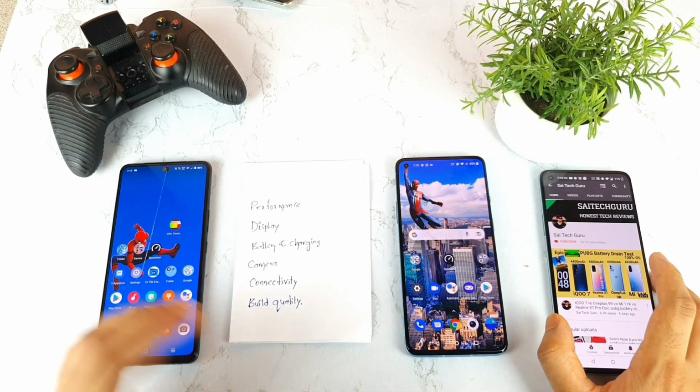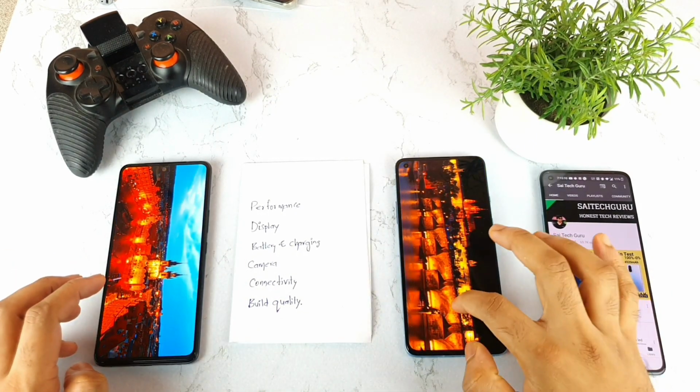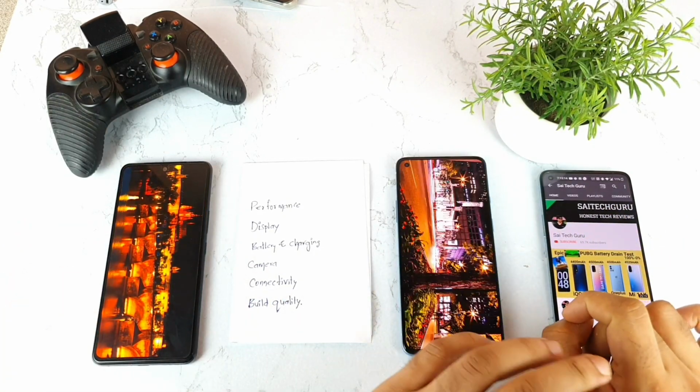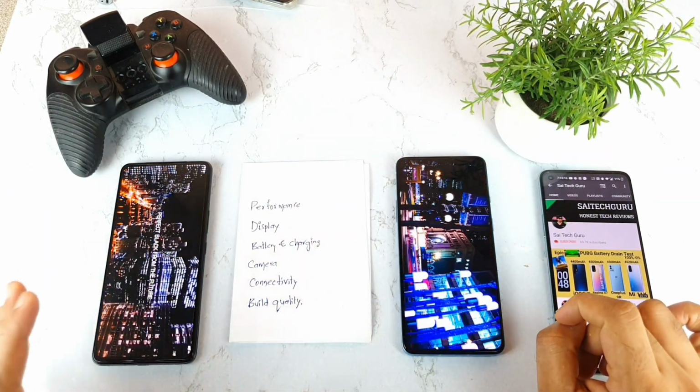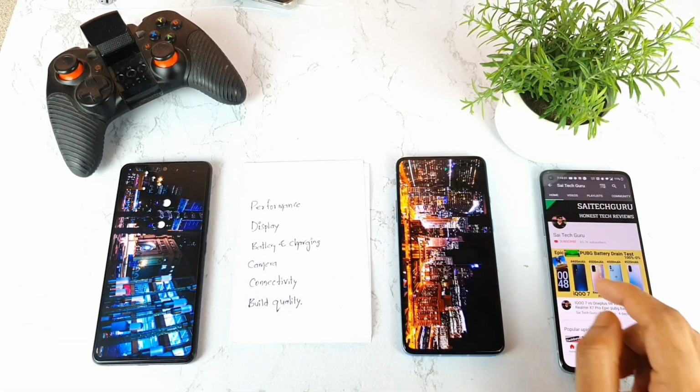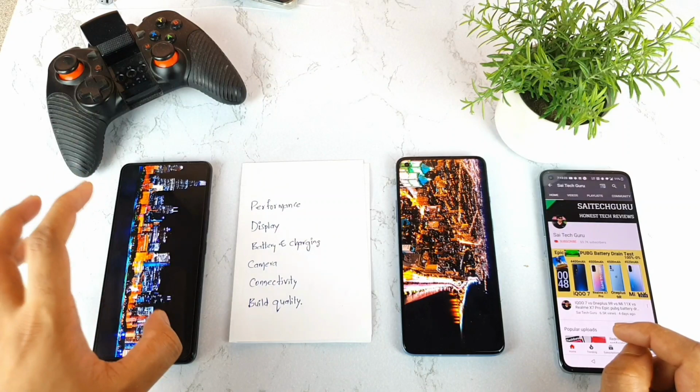So if you leave that green tint issue aside, both displays are really good and really amazing, so no doubt in that. And in terms of the brightness levels, 1300 nits on this phone and 1100 nits on this phone. So brightness will be slightly better on the IQ7 device.